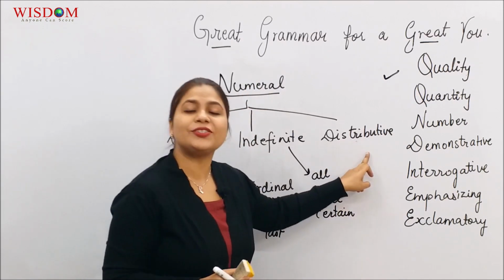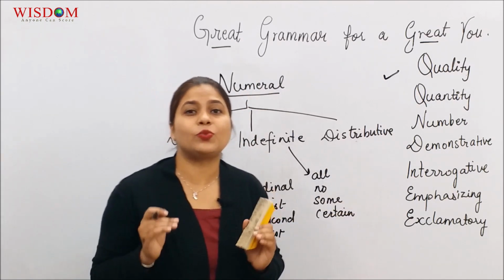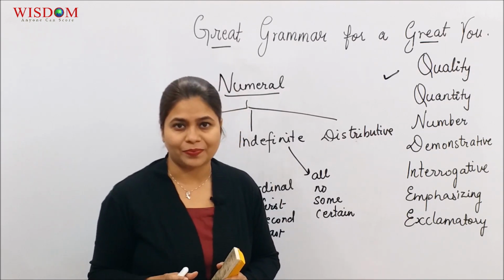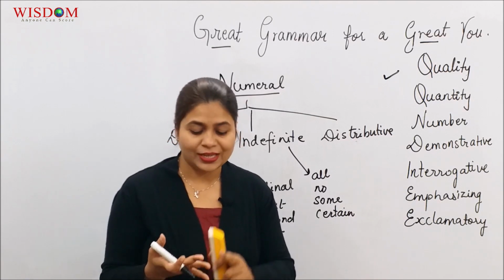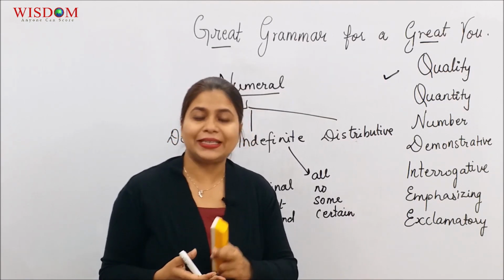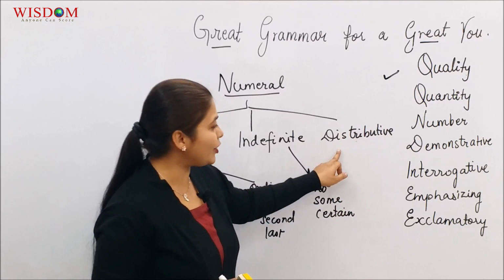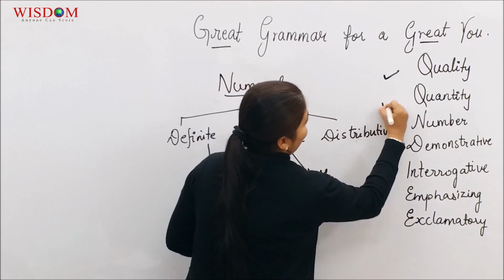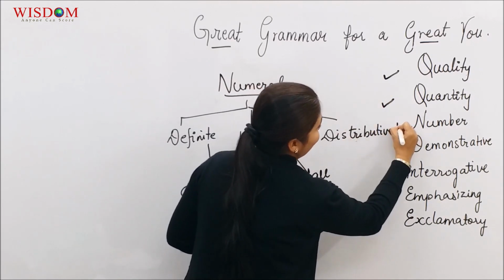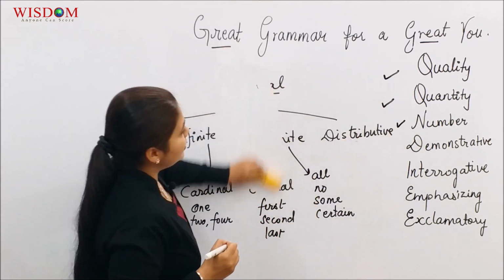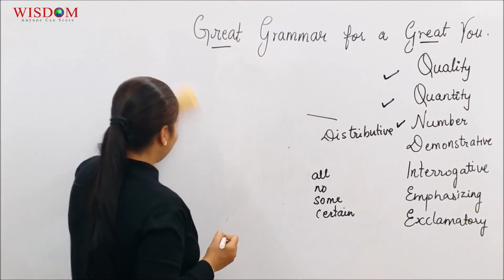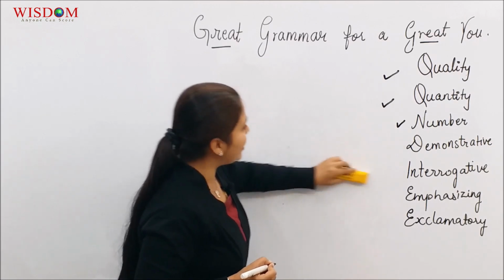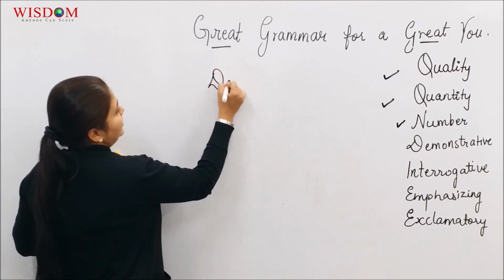The third one, distributive. Distributive is when you want to talk about everyone in a specific number. Words such as each, every, neither, either come under the category of distributive adjectives. So with that, we finished with quantity and now we finish with number. We go on to the fourth type of adjective, and that is demonstrative adjective. Very simple and a sweet one. So let's write the heading, demonstrative.